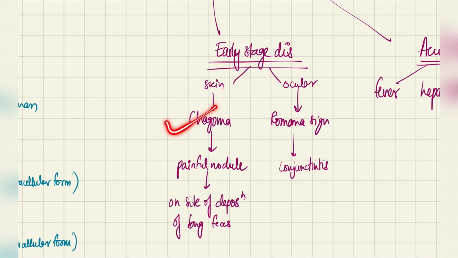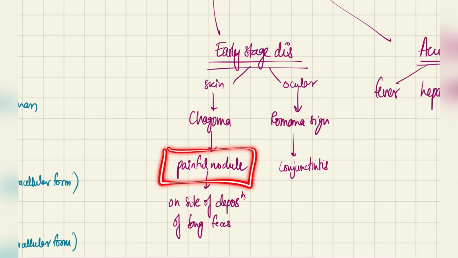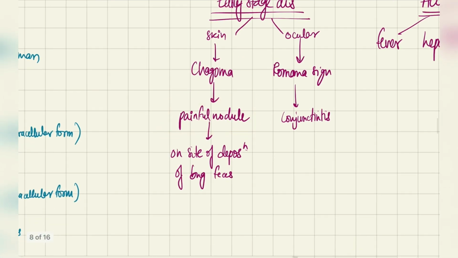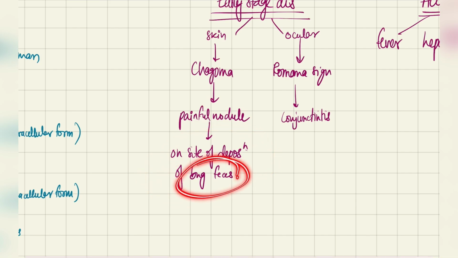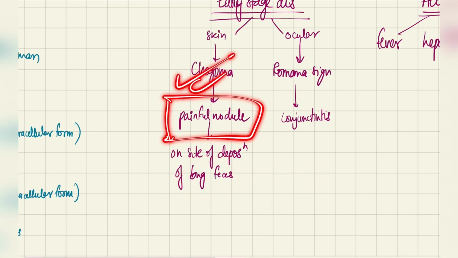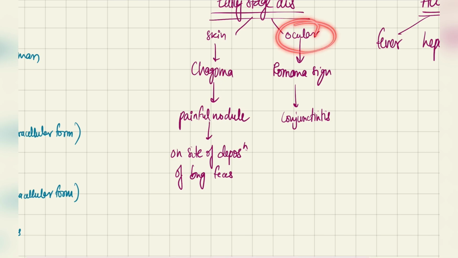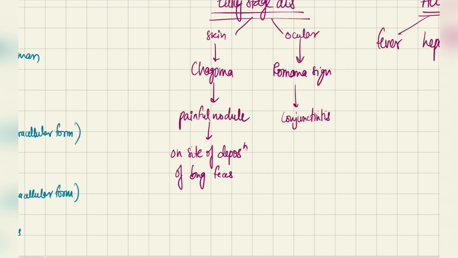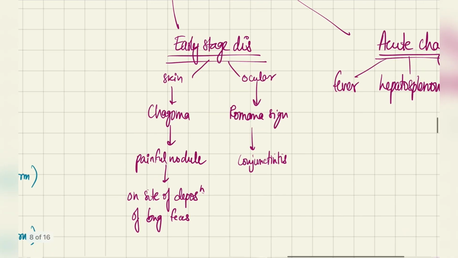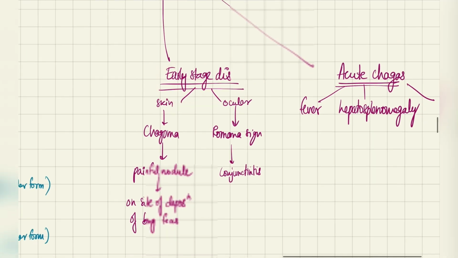On skin, we get a chagoma, which is a painful nodule at the site of deposition of bug feces, from which the trypomastigotes infect the man. The ocular sign is called Romana sign, where we mainly see conjunctivitis.